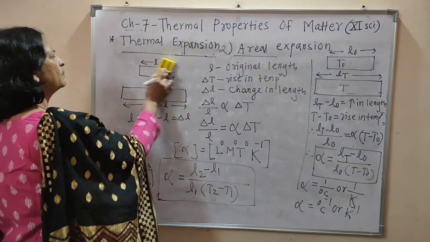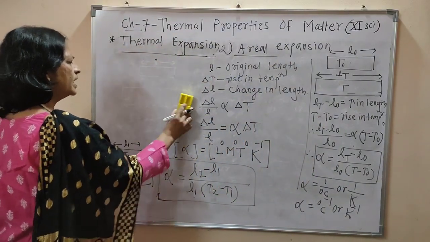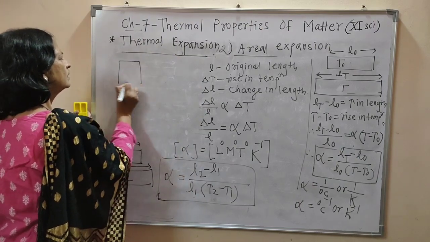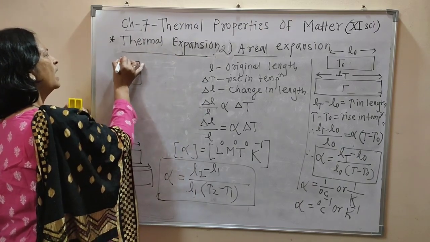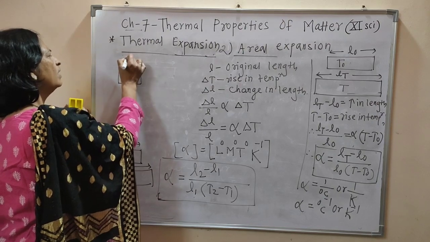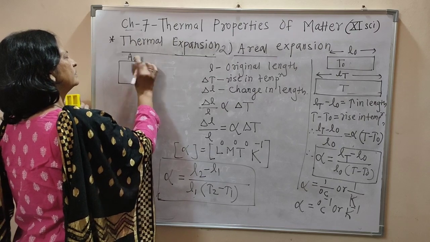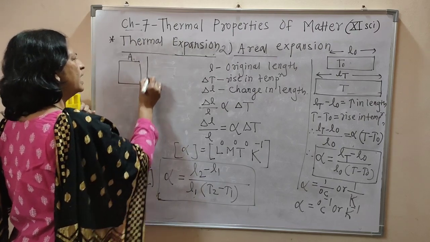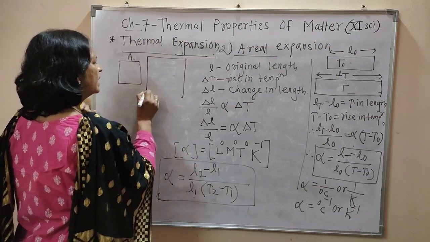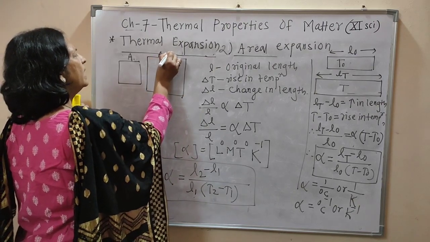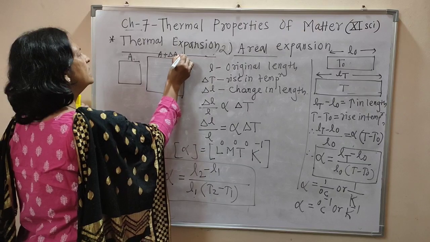Now for that purpose, consider a square plate. This is the square plate, and its original area is A, delta T is the rise in temperature, and A plus delta A is the increased area.